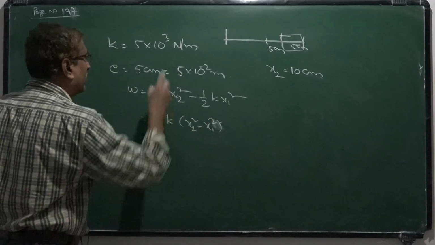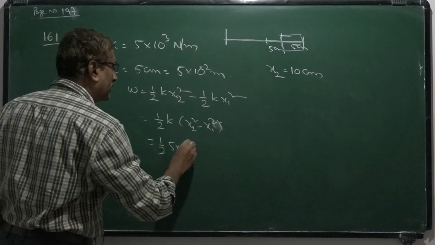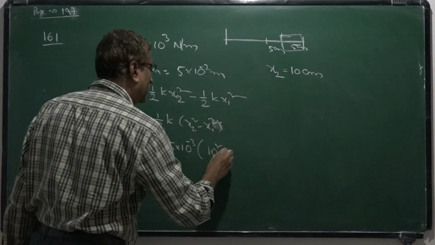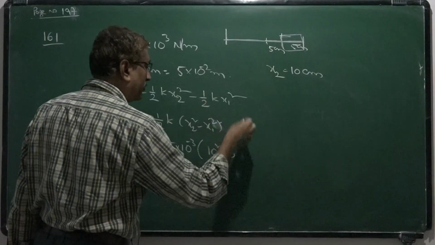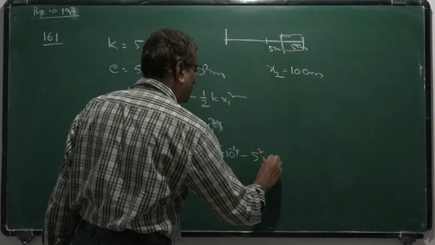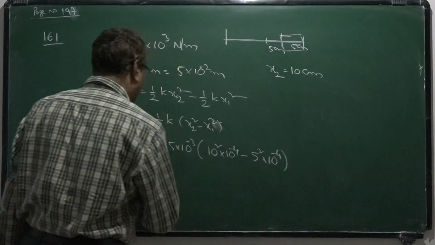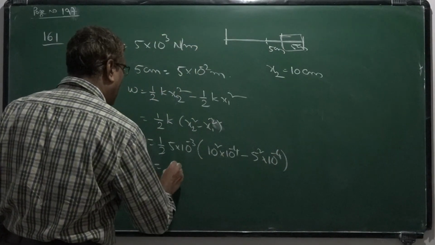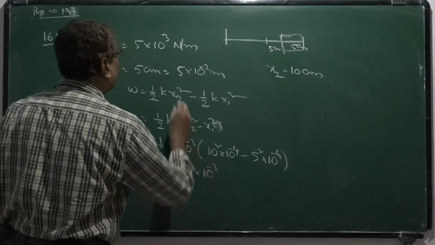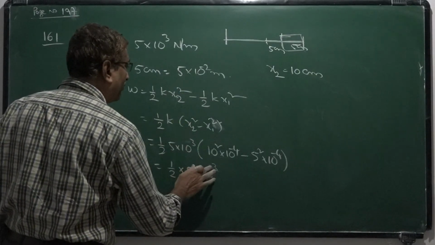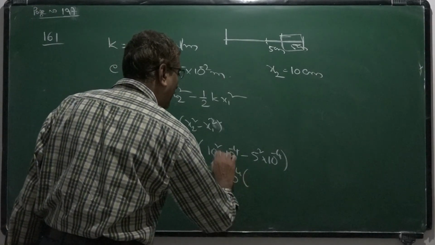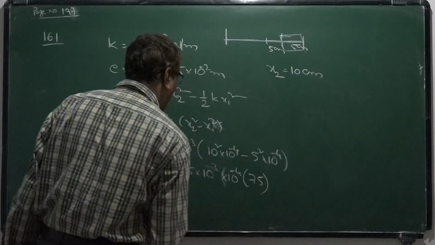So half k value is 5 into 10 power 3, into extensions 10 centimeter, 10 to the power minus 2 whole square means 10 to the power minus 4, minus 5 square into 10 to the power minus 4. That is half 5 into 10 power 3 into 10 to the power minus 4 into 100 minus 25, 75.